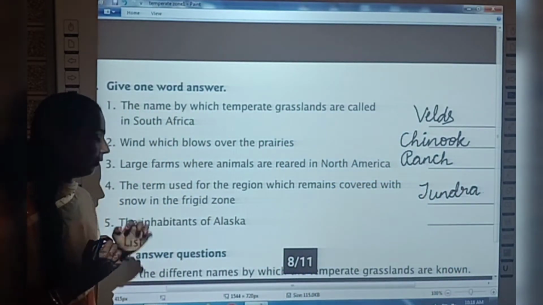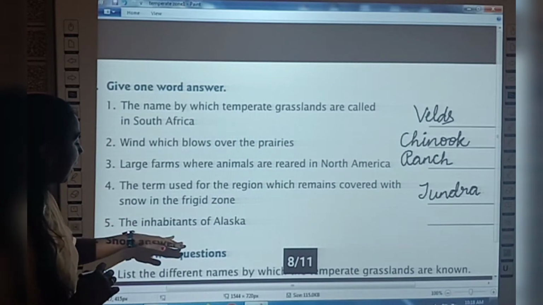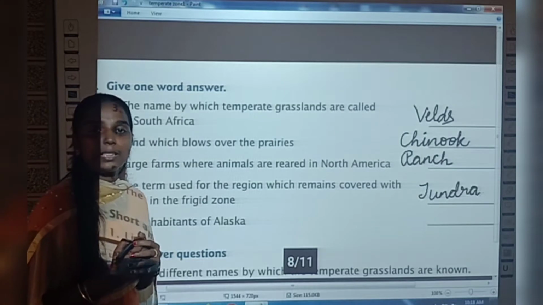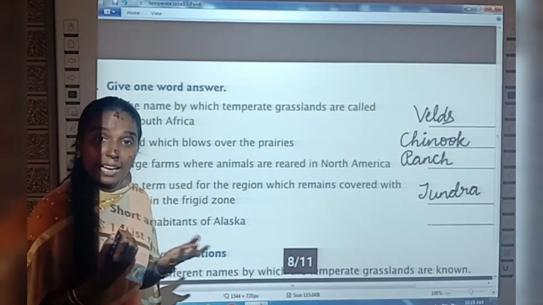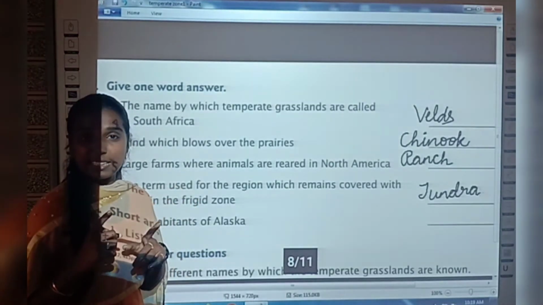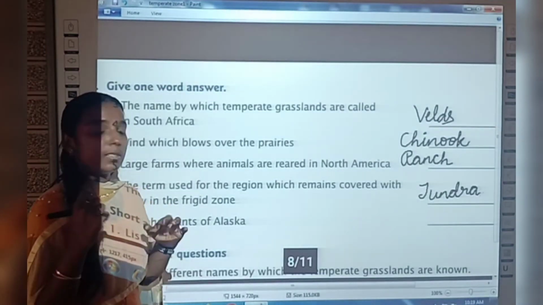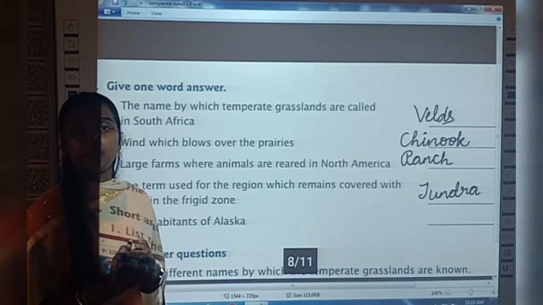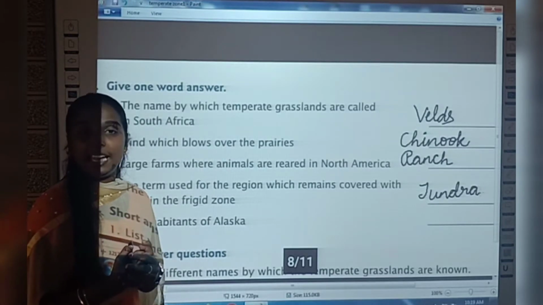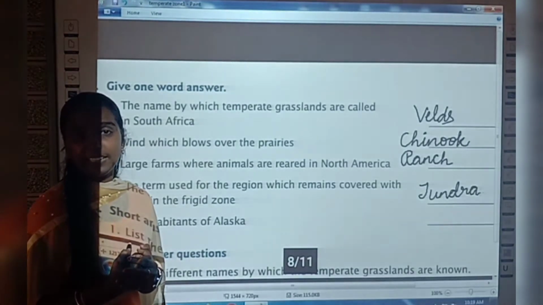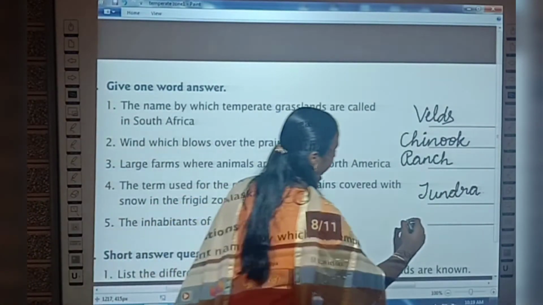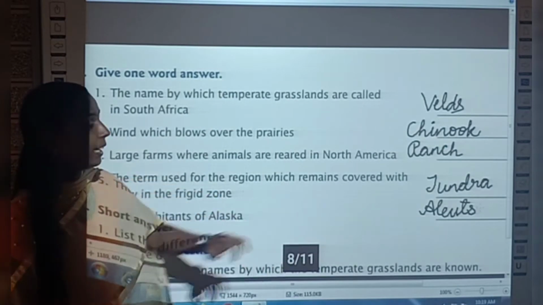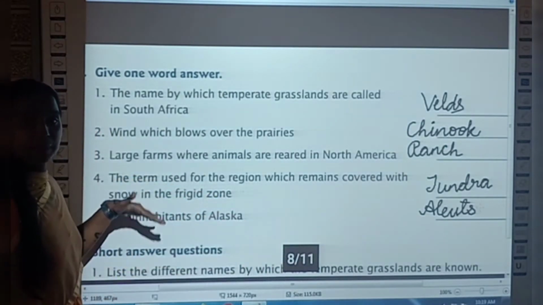Very good. Now see the last question, the inhabitants of Alaska. So the people who live in Alaska are known as what? We have seen already the people who are living in grasslands are known as Inuits. So the people who are living in Alaska are known as Aleutians. Very good. What is the spelling of Aleutians? So the inhabitants of Alaska are known as Aleutians, okay? Have you all completed this?